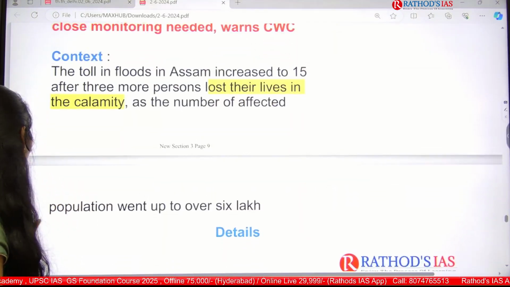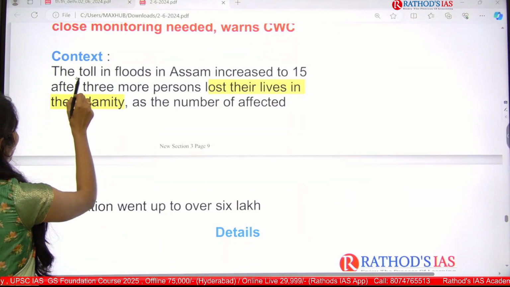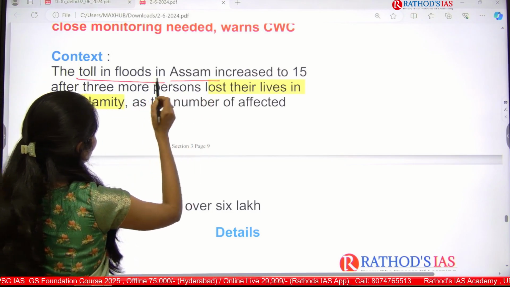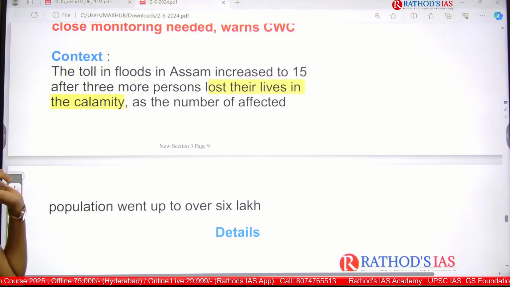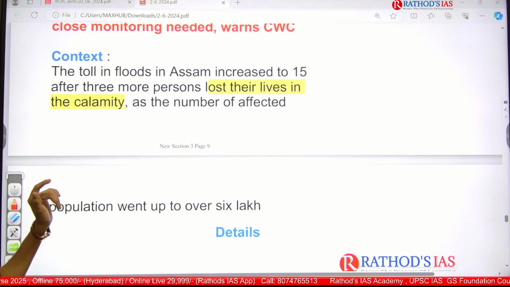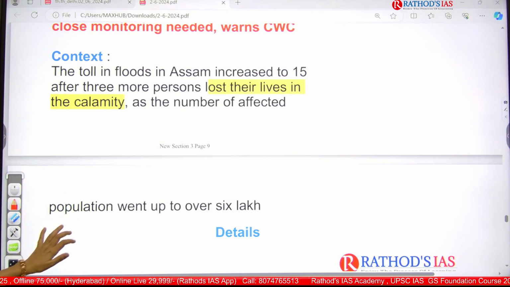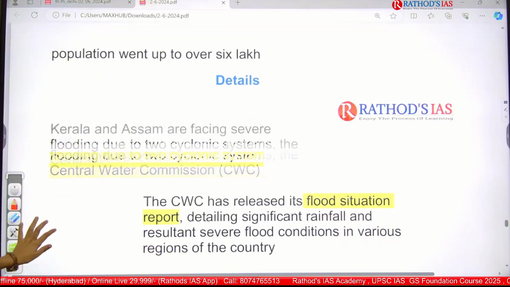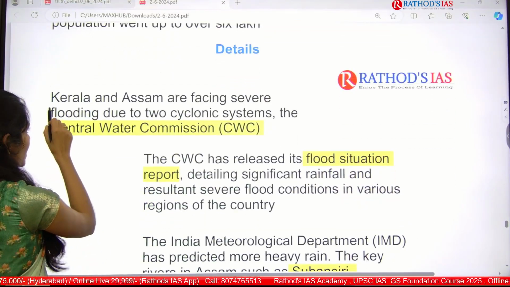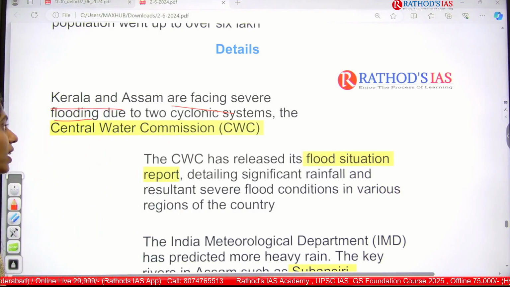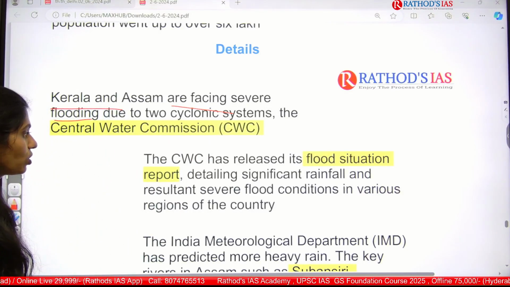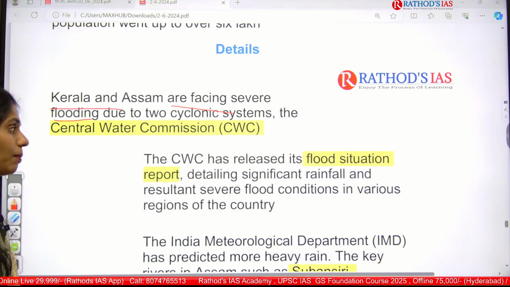So, if you see the context, it says that the toll in floods in Assam increased to 15 after 3 more persons lost their lives in the calamity. Okay, so as it says, in the floods of Assam about 15 people died. If you see some details, it says that Kerala and Assam are facing severe flooding because of cyclonic systems. Okay, so this is mainly said by CWC.